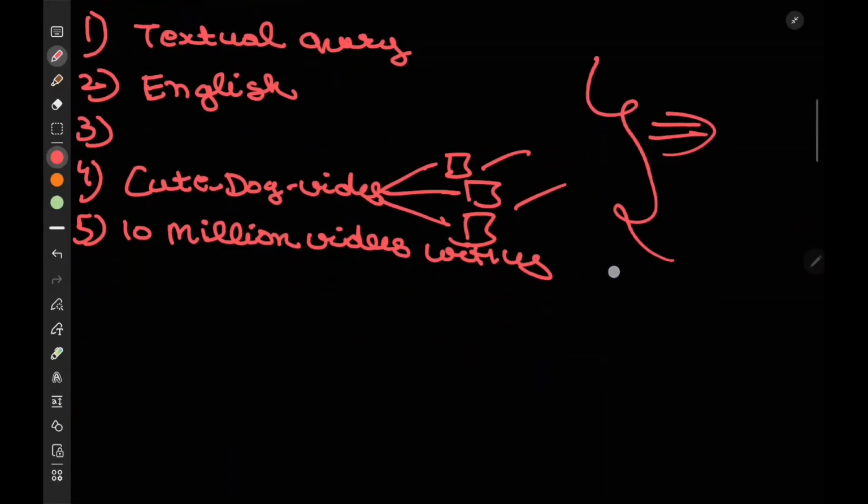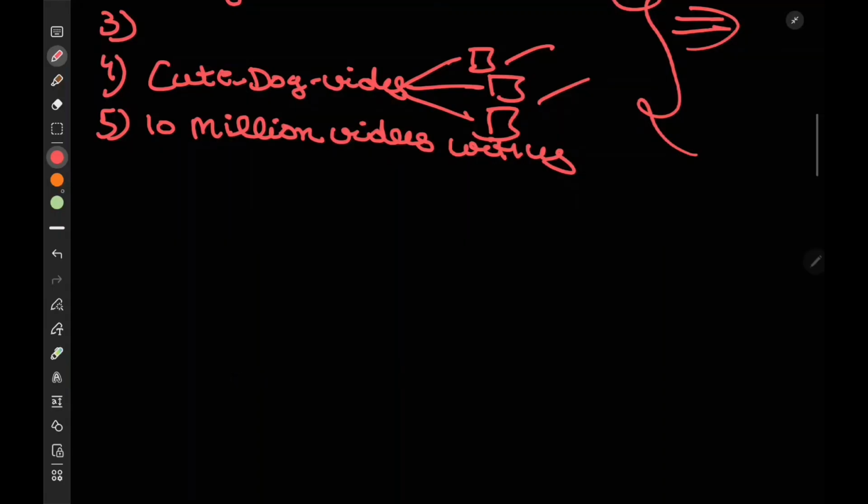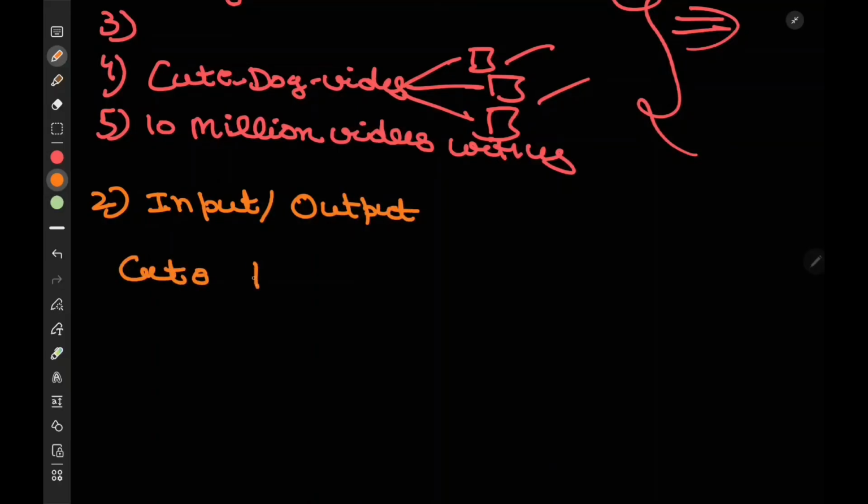Now coming to the second part, that is the input and output to the system. As I said, the input would be just a textual query. The textual query would be just cute dog video.